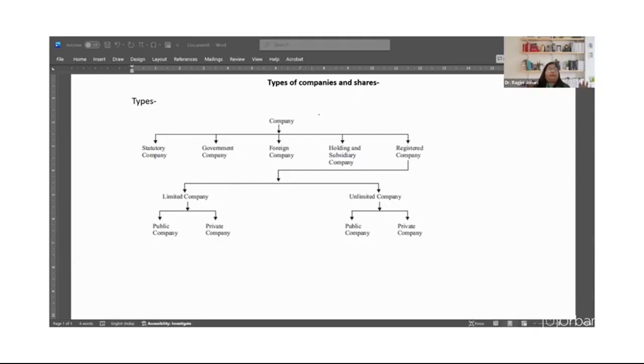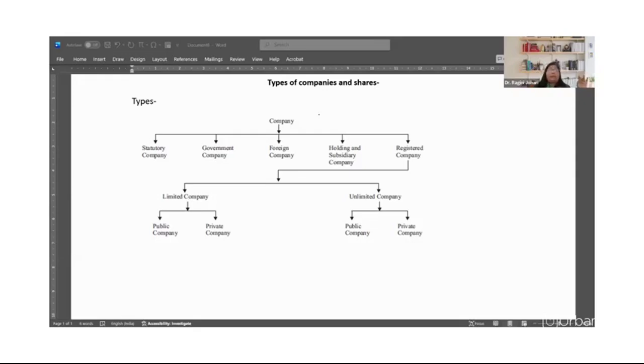So now, okay. Then let us also talk about what are public companies. So under Section 3, subsection 1, clause 4 of the Companies Act, public company means a company, number one, which is not a private company.